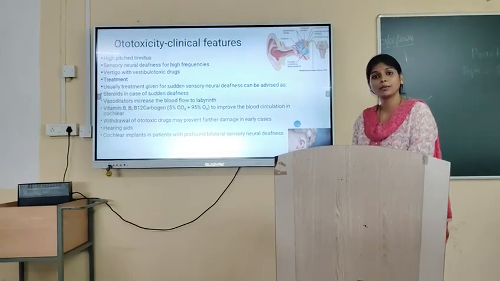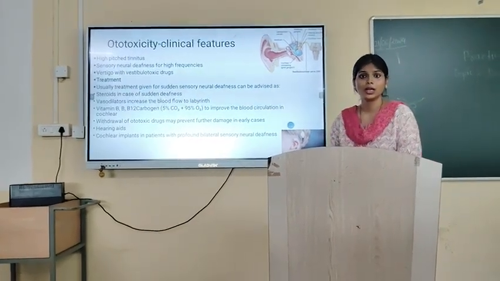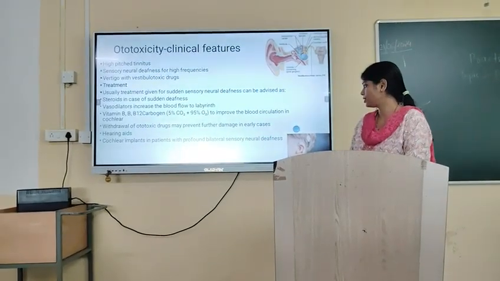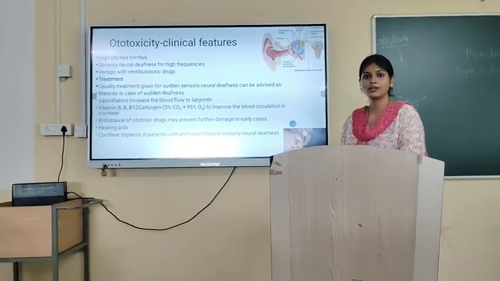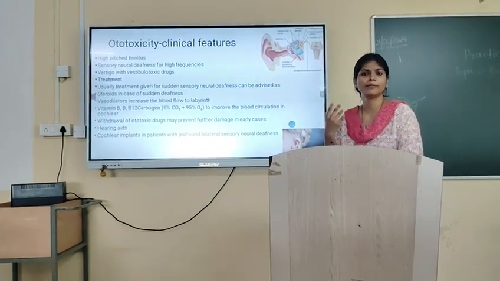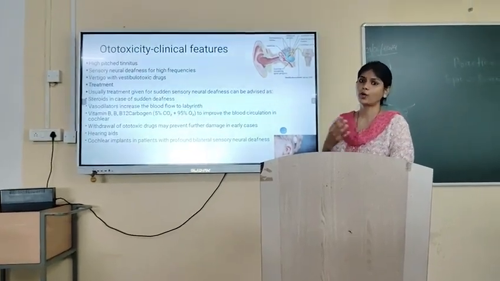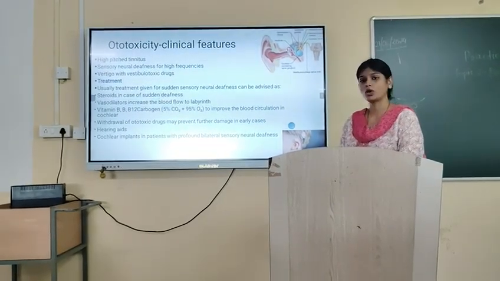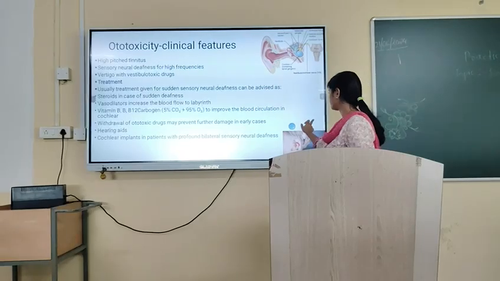Next, hearing aids can be provided if it is permanent hearing loss. Cochlear implants are for patients with profound bilateral sensory neural deafness. If the person has profound deafness and is not able to hear, then according to the audiometric test and the impedance test, we can give cochlear implants to the person.